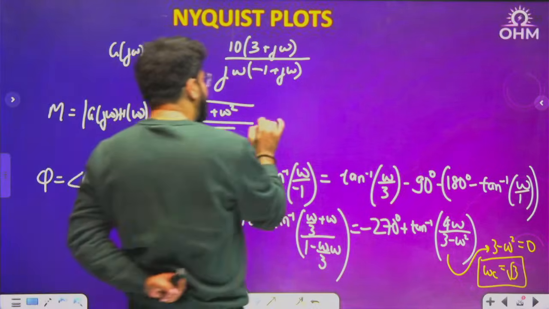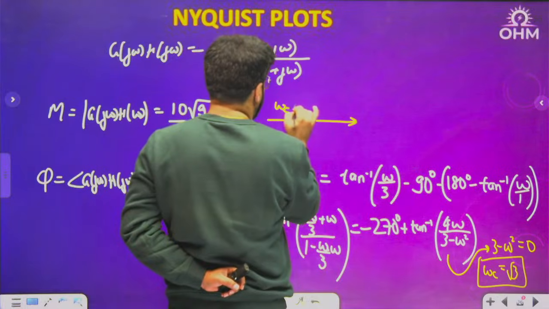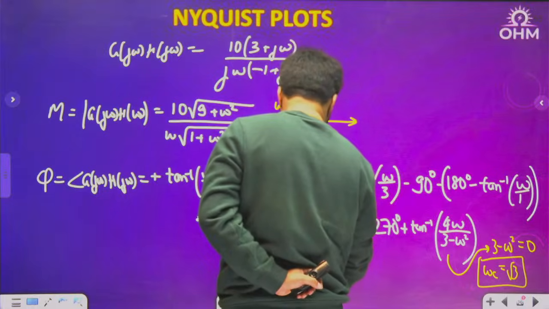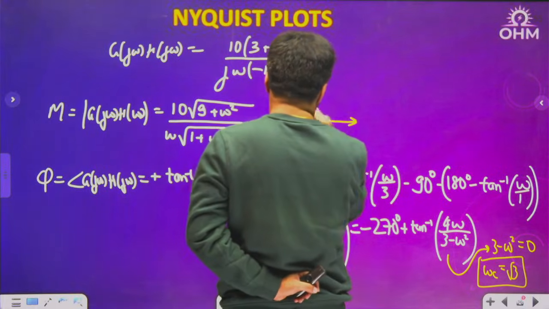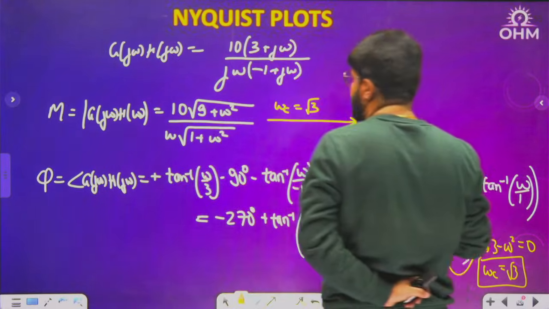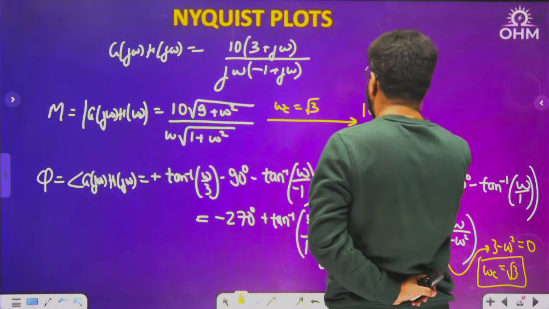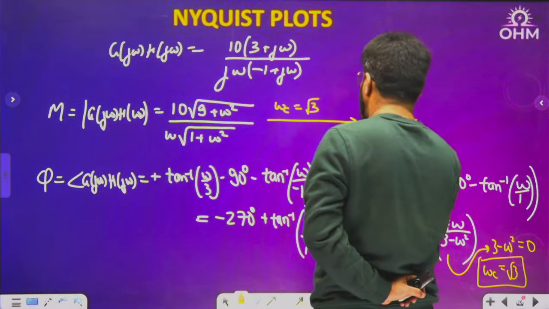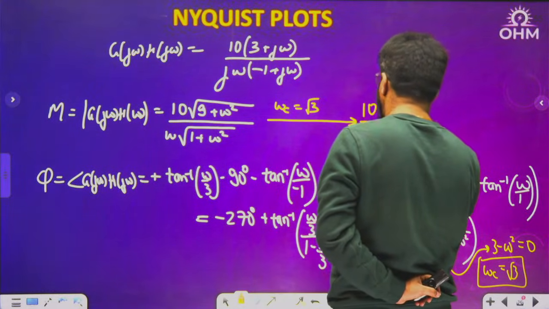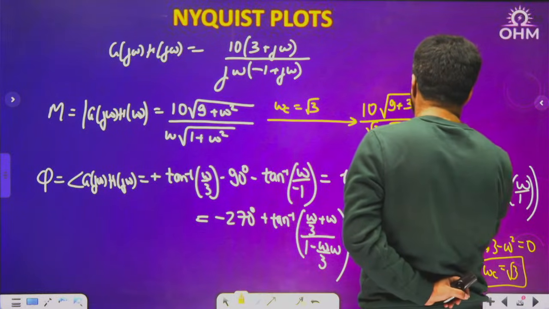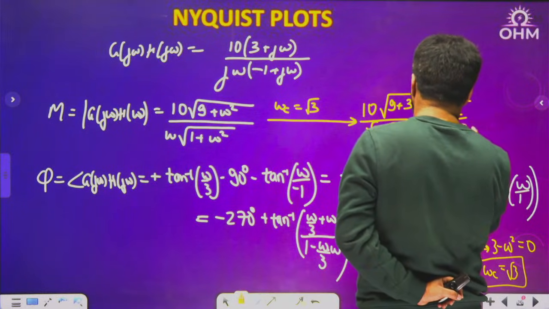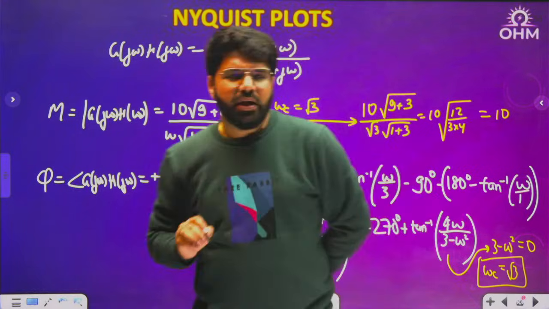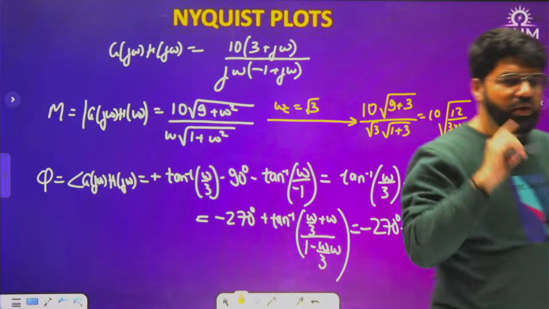At the critical frequency, how much is the magnitude? If I put the value of omega c equal to root 3, how much will I get? 10 times root of (9 plus omega square, which is 3) divided by omega, which is root 3, times root of (1 plus omega square, that will be 3). So overall, under the roots, 12 and 3 into 4, that is 12. 12 cancels. So the magnitude will be 10.